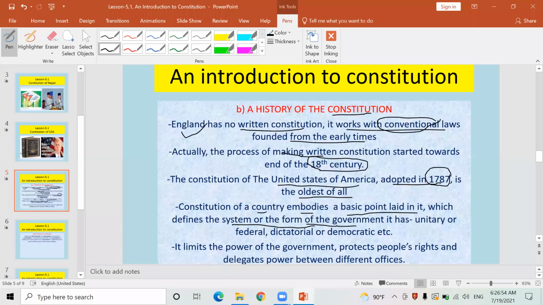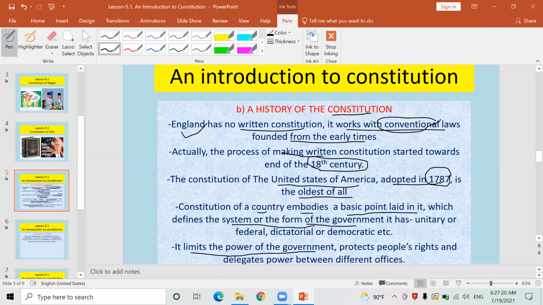Understood? And yes, it is mentioned, I have told you also. Therefore, the Constitution must consist of that form of government. Similarly, either there is a unitary or federal government, a dictatorial or democratic one, autocratic or democratic one. I have used another term already there. And this very Constitution limits the power of the government.